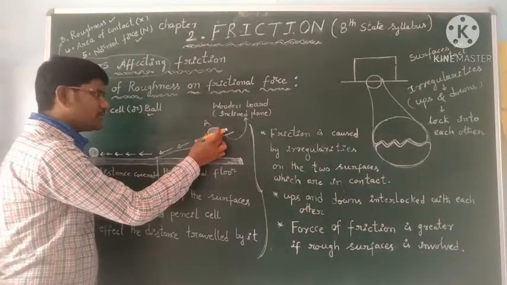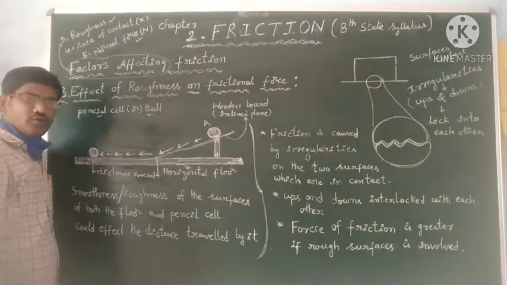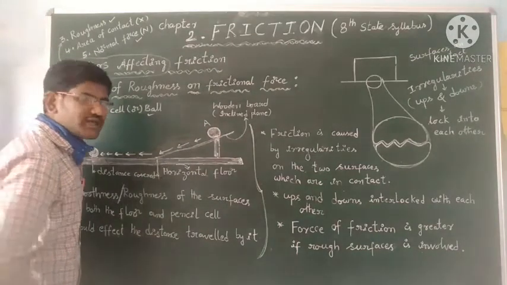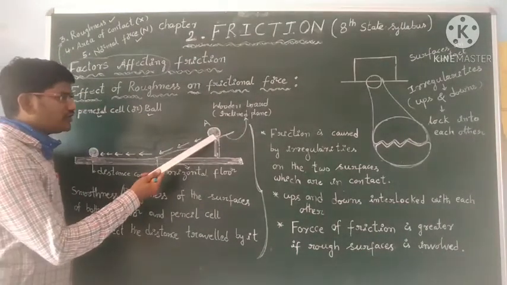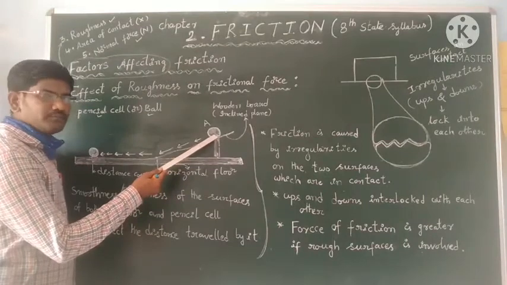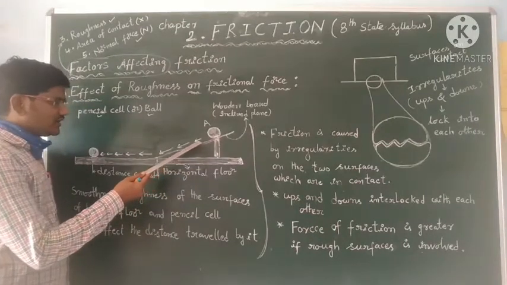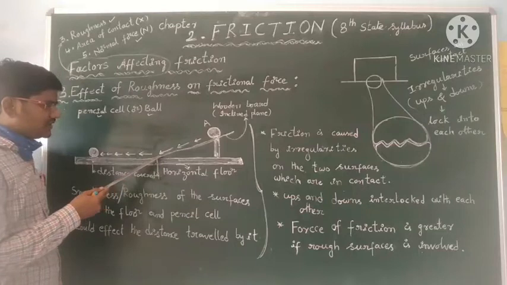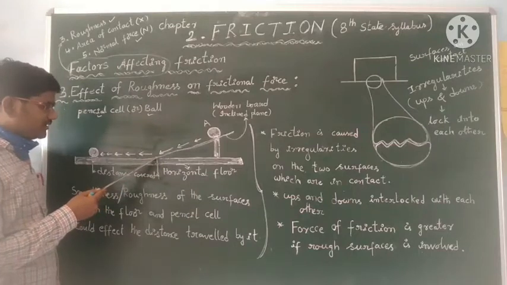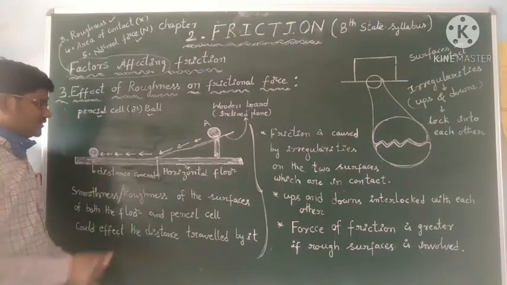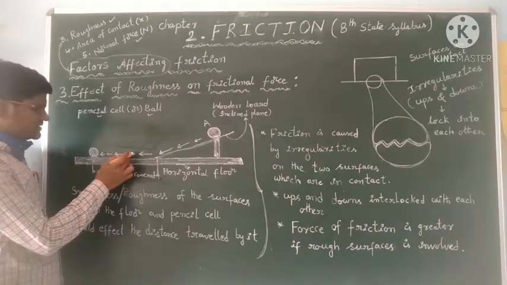Leave it from this point A. What do we observe, my dear students? We find that the ball starts rolling, picking up its speed, and from here its speed decreases